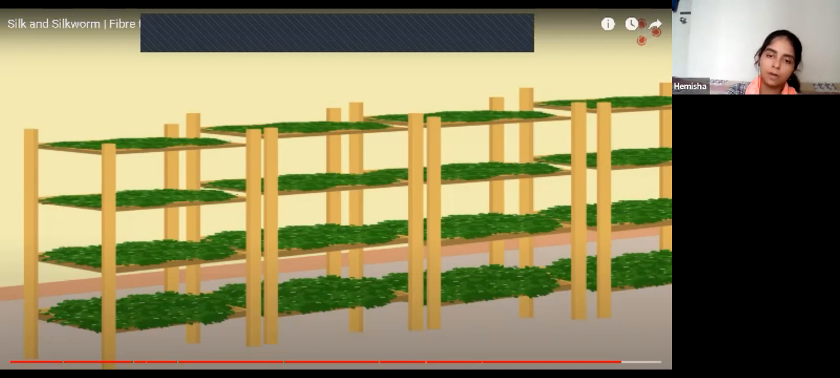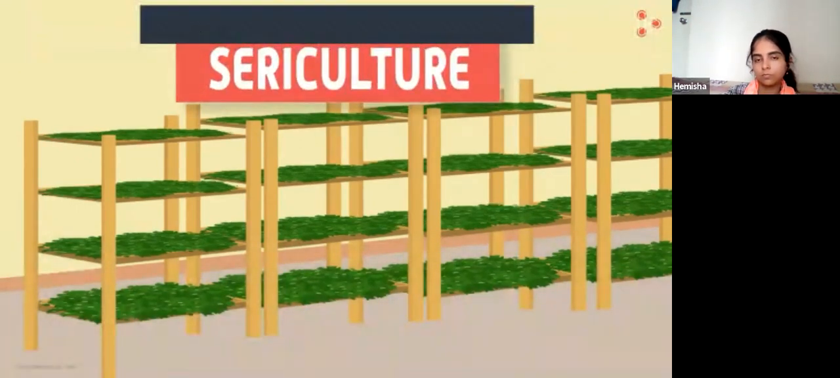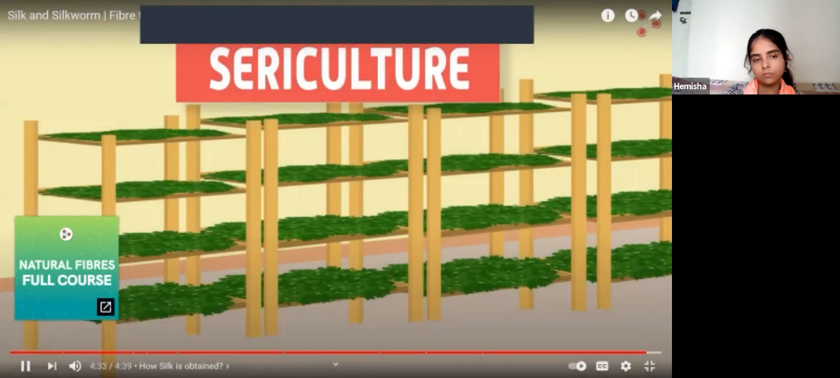So sericulture, coming back to sericulture. The practice of culturing silkworms is called sericulture. Next, we will see this beautiful practice of sericulture and understand how silk fibers are obtained from the cocoons.